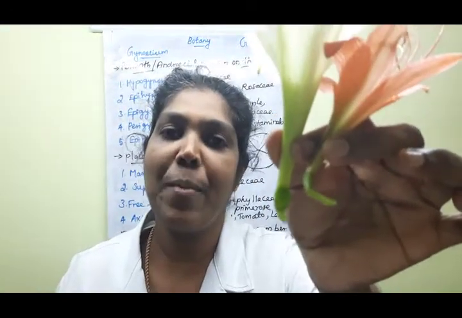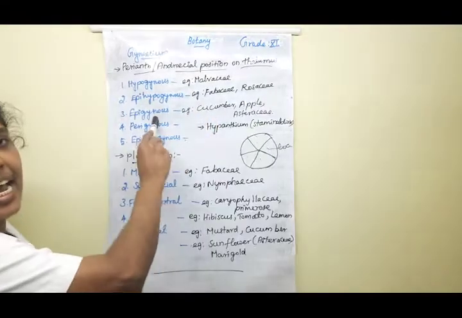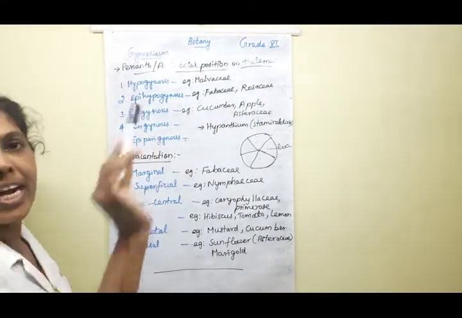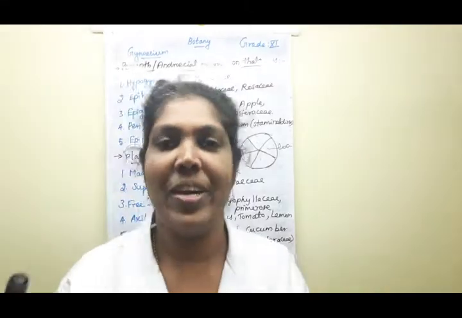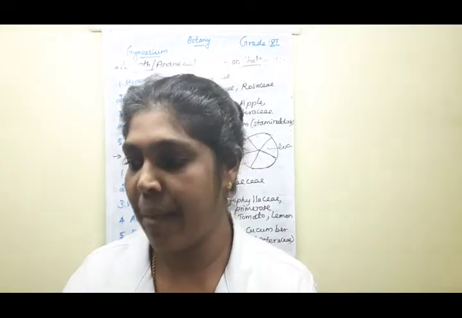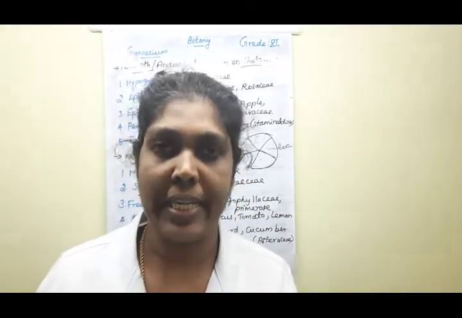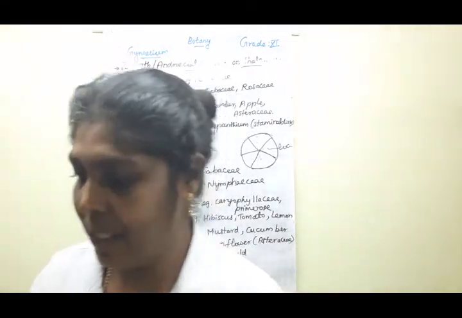Then what is the type of this flower? Very good, children. That comes under epigynous flower. Understood? Very good. All should identify that only these two examples of species are available, so that's why I showed these two examples. If I get the remaining types of flowers, I will show them later. Clear? Very good, children.